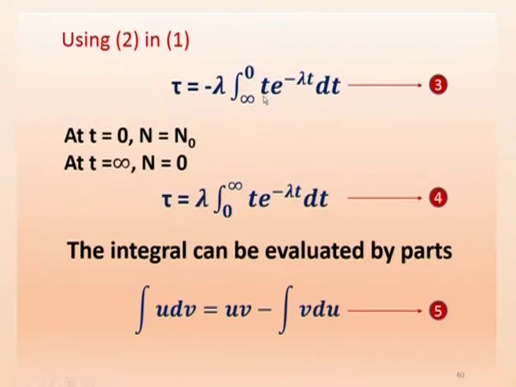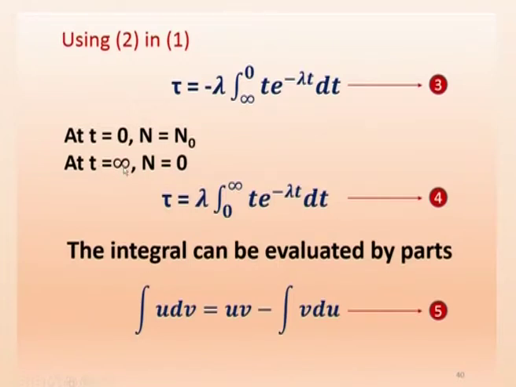Here we have rewritten in terms of time, dt. Now, at time t equal to 0, n equal to n0. So in the earlier first equation, the upper limit was n0, therefore it corresponds to time t equal to 0, and the lower limit was 0 in that equation, and the time corresponds to t equal to infinity.